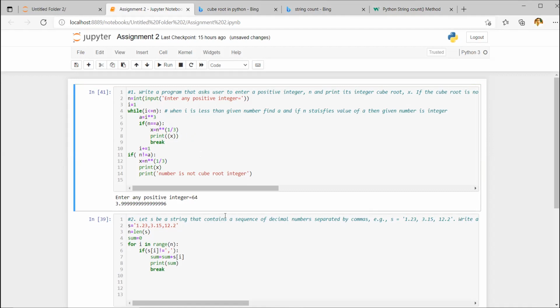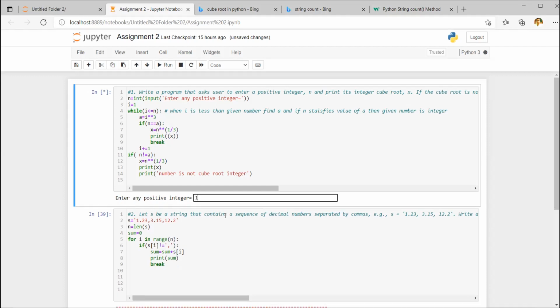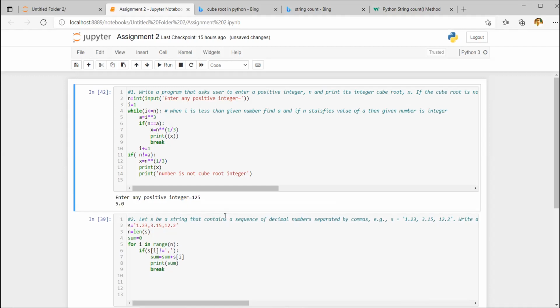Okay, that is your question. Because when you went to line 7 and applied this particular equation, it converted all of these numbers into float. But if I do the cube root of 125, it is giving me exactly 5.